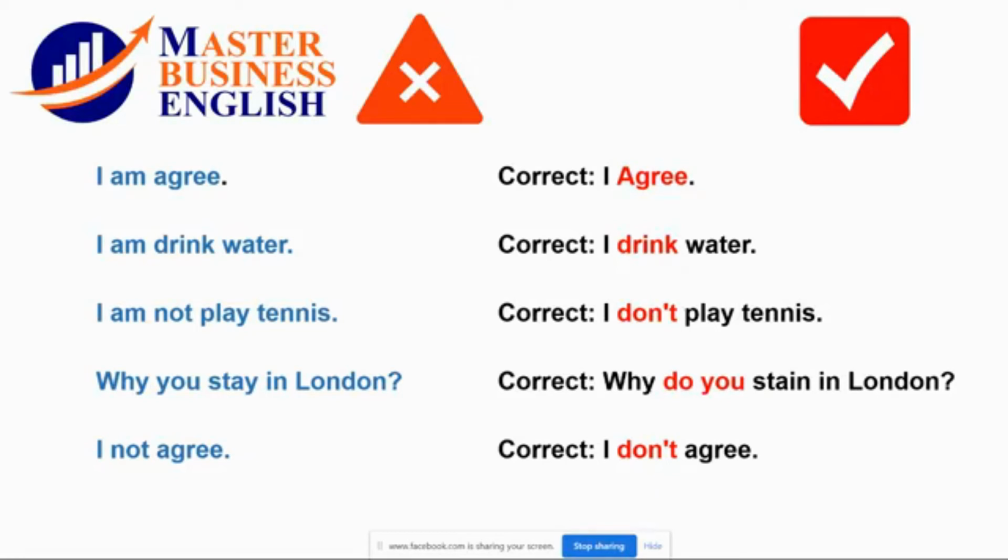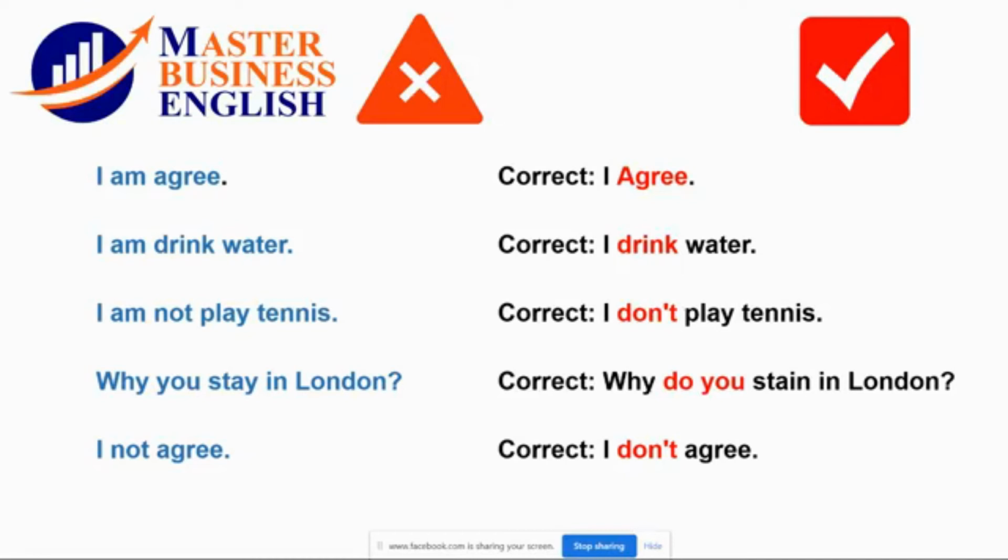Don't forget, you should get used to using the structures or word formation in positive, negative, and questions. Another mistake: "I not agree with you, Karime." That's completely wrong. We should say, "I don't agree."